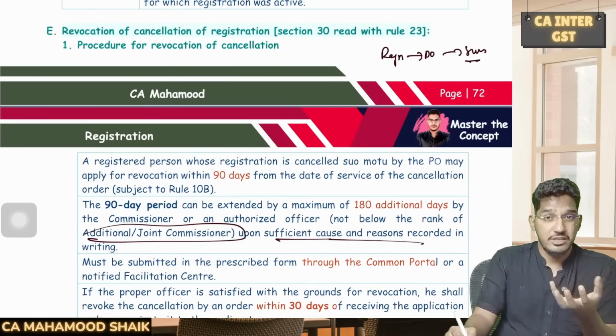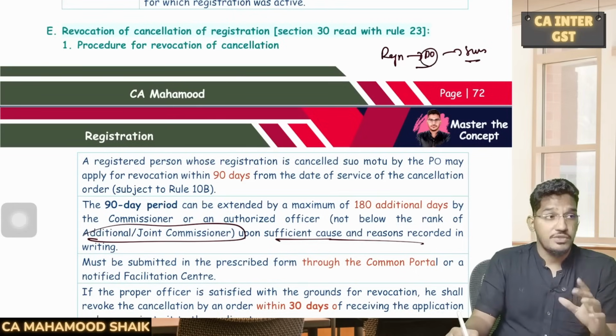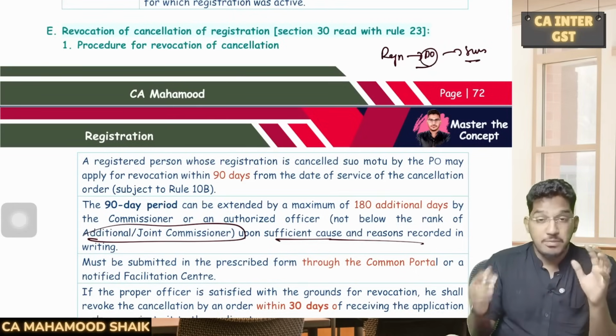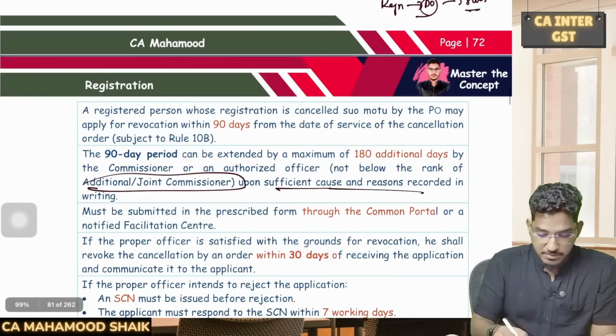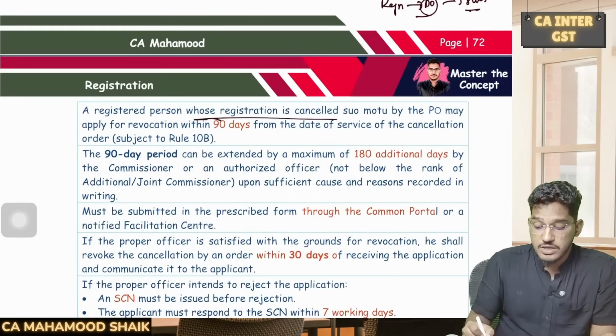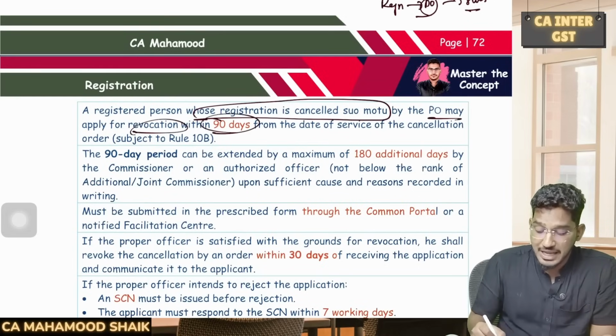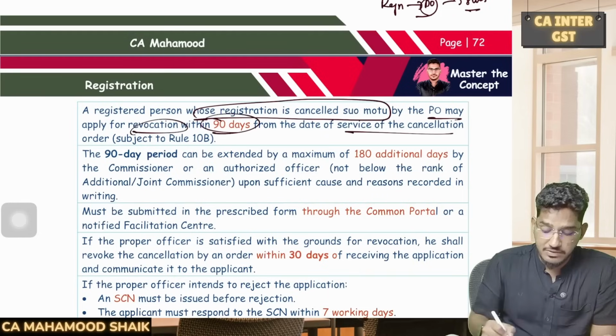That means you can make a request for getting back your registration if your registration has been cancelled by the proper officer on suo motu basis. But what is the time limit within which I can make the application? So that is one such area which is important. So a registered person whose registration has been cancelled suo motu by the proper officer may apply for revocation within how much time? Within 90 days from the date of service of the cancellation order.